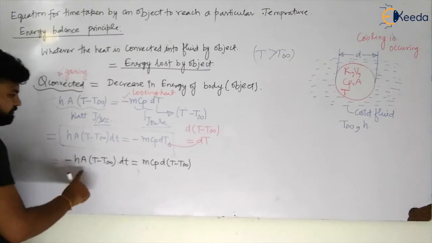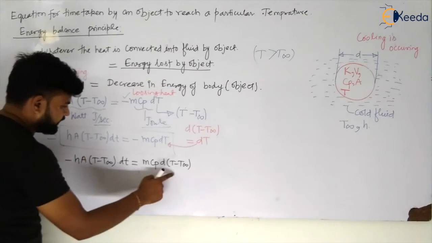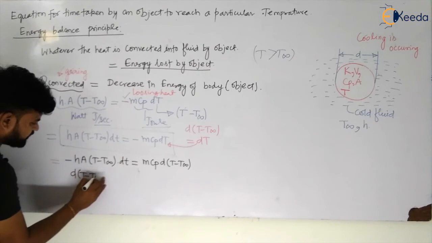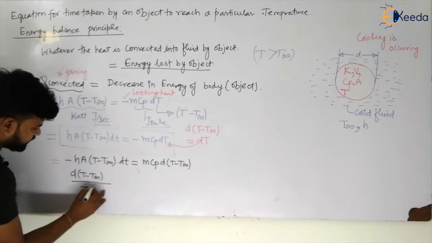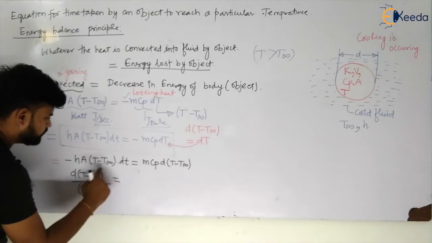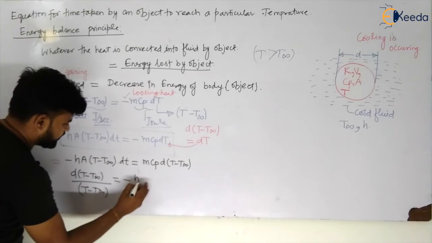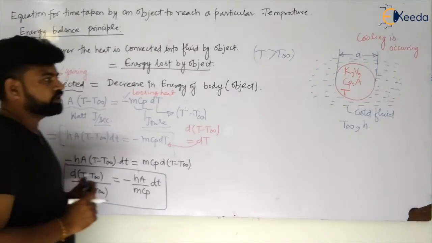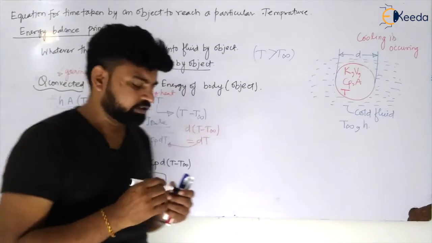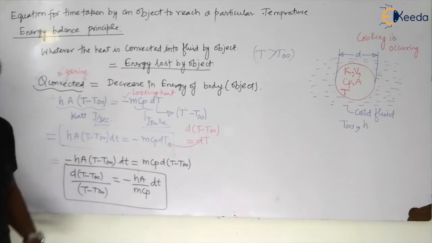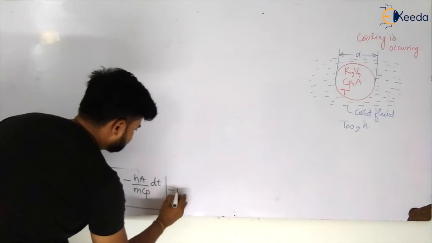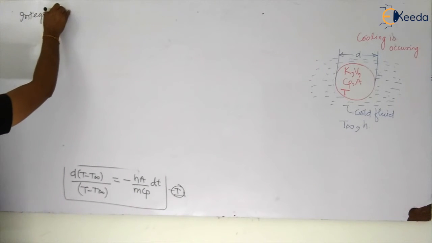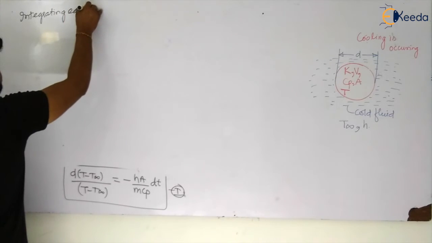my dear students. So what I am doing is I am arranging the terms. I am taking this term to this side and this term to this side. So this will become d of (T minus T infinity) divided by (T minus T infinity) is equal to minus hA by m cp dt. So let us integrate this equation with respect to the conditions. So integrating, let us say equation 1.